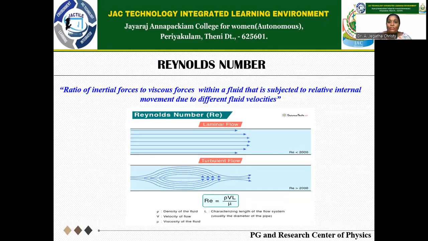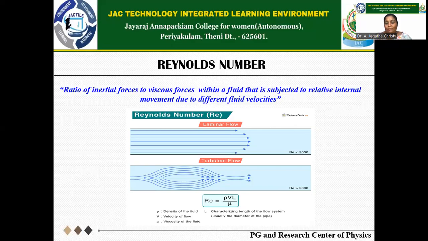Reynolds number is one of the very basic characteristics of the streamline flow and the turbulent flow. It is the ratio of inertial forces to viscous forces within the liquid that is subjected to relative internal movement due to different fluid velocities. As we see in the figure, the Reynolds number is different for laminar flow and turbulent flow. As laminar flow and turbulent flow are completely opposite to each other, in the same way the Reynolds number is lower for laminar flow, less than 2000, and above 2000 it is considered turbulent flow.